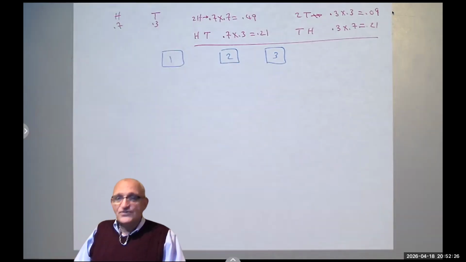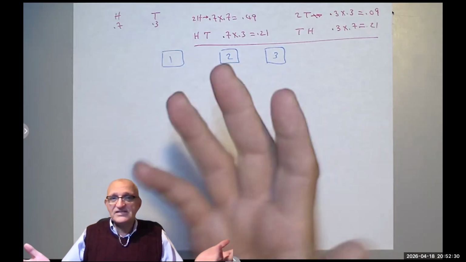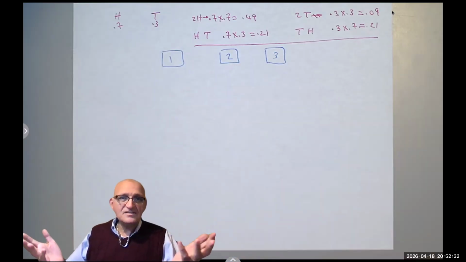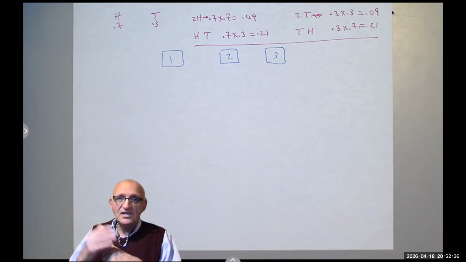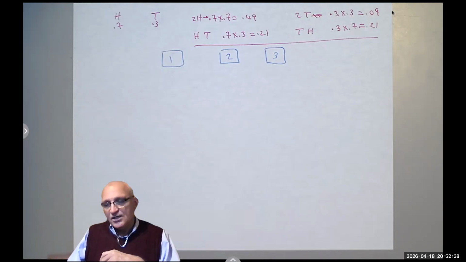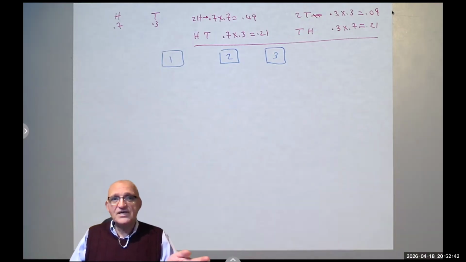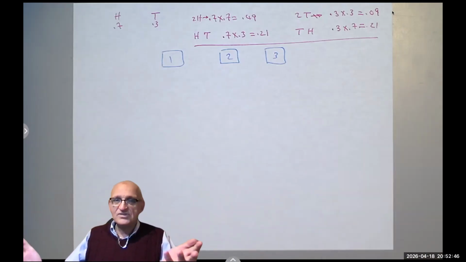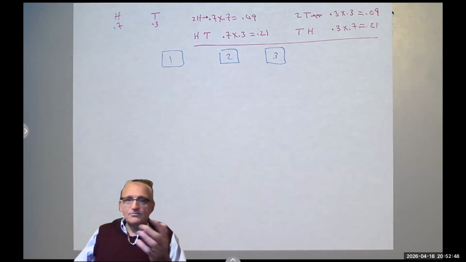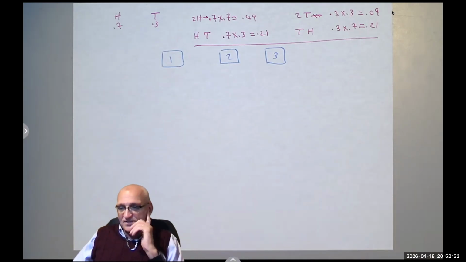And whoever goes first will pick a box and open it. If it has the ticket, he or she wins. If not, we will discard it and leave the other two. Then the second player would pick one of the two. If it has the ticket, he or she wins. Otherwise, the third and last one, of course, once we discard the second box, is guaranteed to win because there's only one box and definitely the ticket is inside.